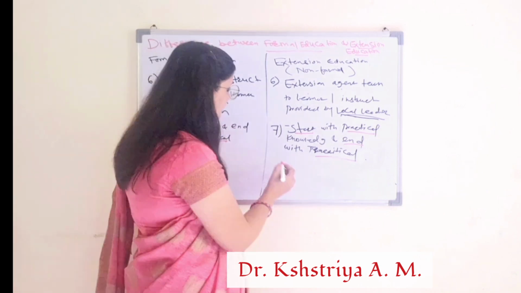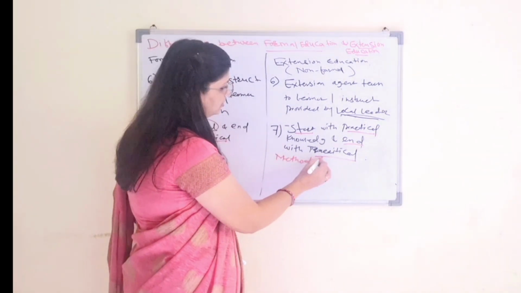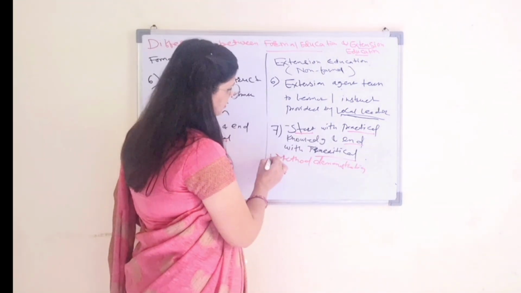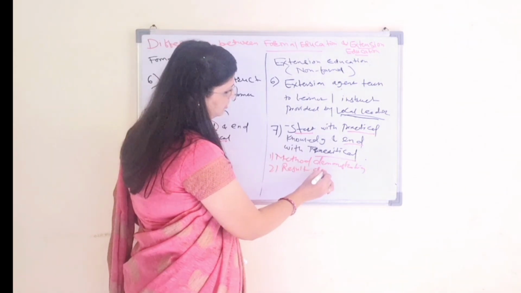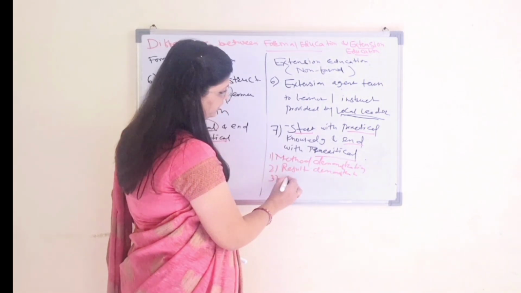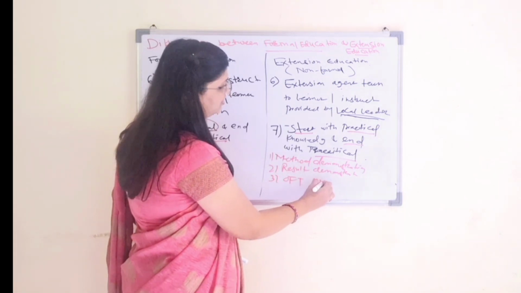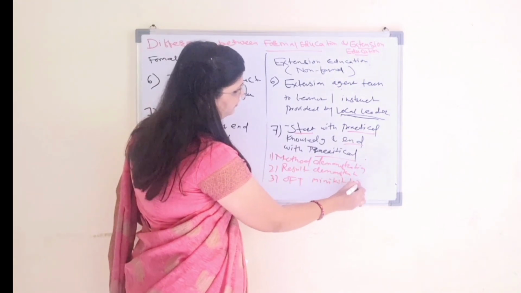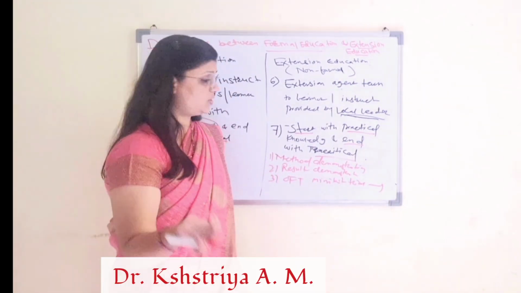What are those methods? Method demonstration, then result demonstration, OFT, mini kit trial, different methods. We will learn them in the next topics.